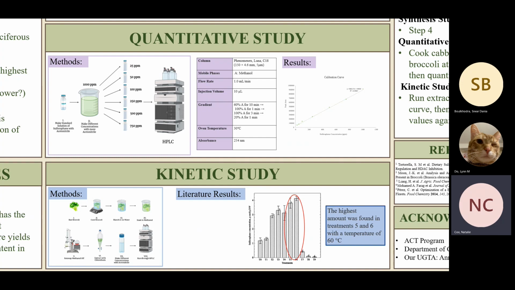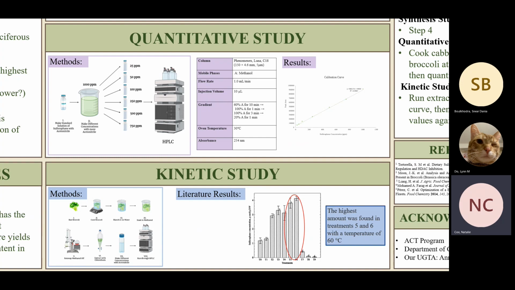We take the crude extract and extract it with chloroform, dilute it down in different concentrations with acetonitrile, and run it through HPLC with the same parameters as our quantitative study. And I'll hand it over to Siwar for our results.